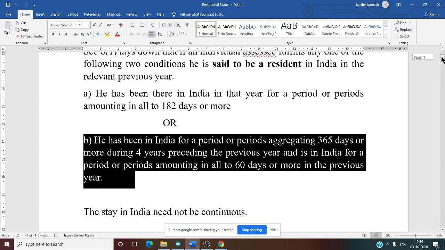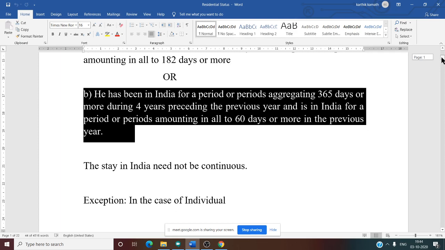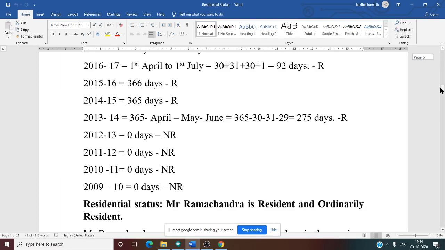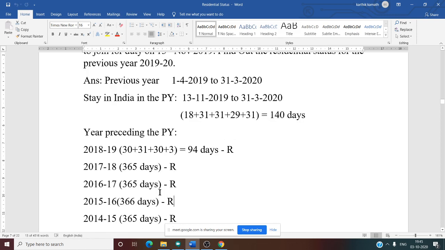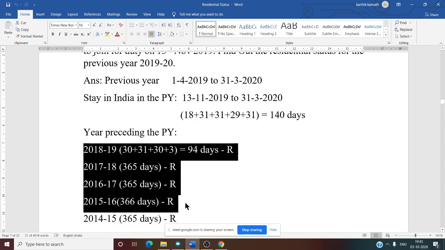Second basic condition: in the previous year, it should be more than 60 days. And in the 4 years preceding the previous year, it should be more than 365 days. Now we need to check back 4 years. See, whether he was more than 60 days in the previous year. Yes. So next we need to see whether he was there for 365 days in the last 4 years preceding the previous year.